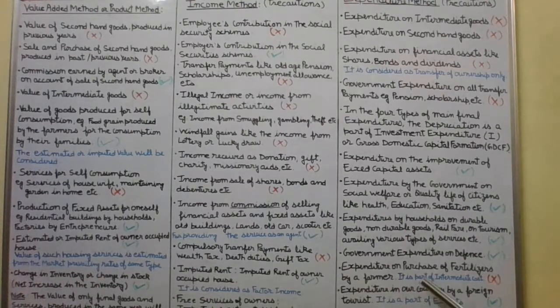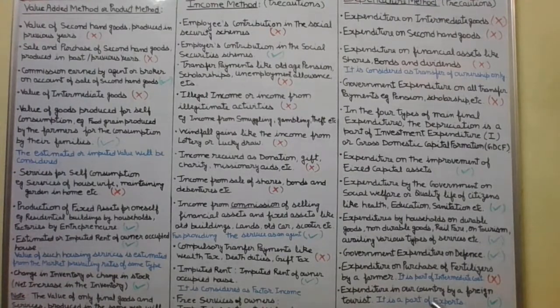Then expenditure on purchase of fertilizers, urea, seeds by a farmer is a part of intermediate cost or intermediate consumption. So if a farmer purchases seeds, fertilizers, urea, and other goods which are being used in the production process of the food grain, they will be considered as part of intermediate goods. So the intermediate cost or intermediate consumption will not be considered.